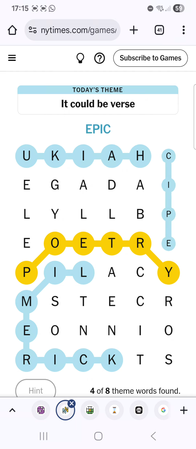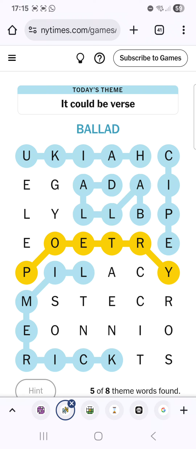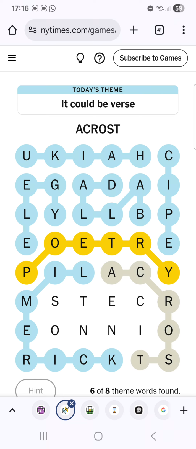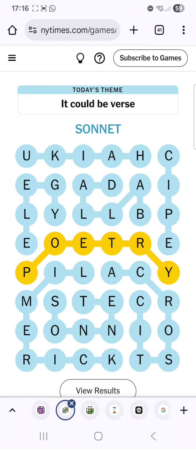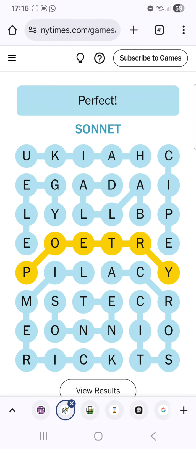Anyway, we've got an epic and a ballad. Oh, an elegy. Not the most common type. But there we go. What about the last two? Acrostic. I think of that more as a puzzle than a poem, but I suppose it works. And then we will end with some Shakespeare and a sonnet.